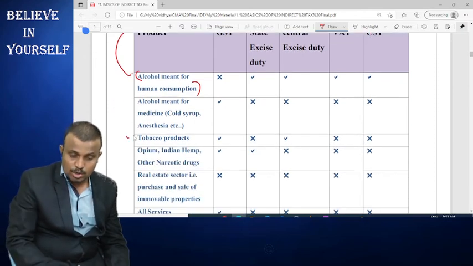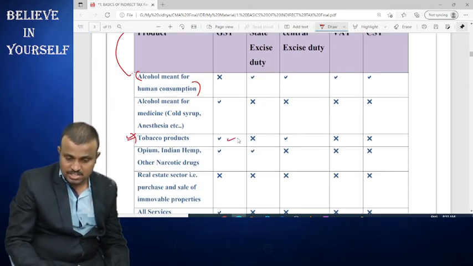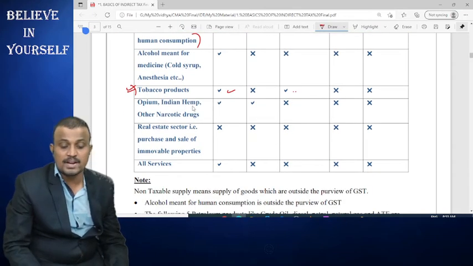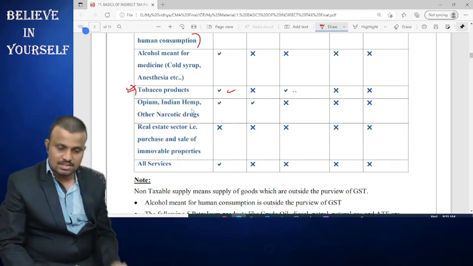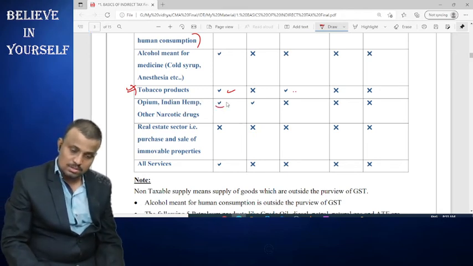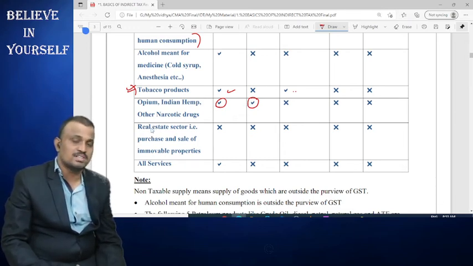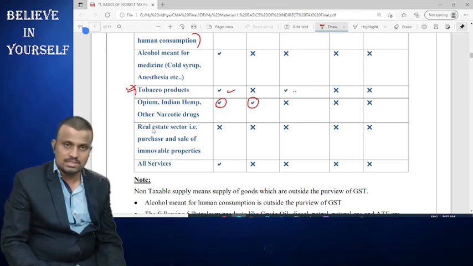Then tobacco products. Tobacco products are liable for both GST as well as central excise duty. Opium, Indian hemp, and other narcotic drugs are also covered under GST, and along with that excise duty is also levied by the state government. In the real estate sector, remember that purchase and sale of land is not covered.